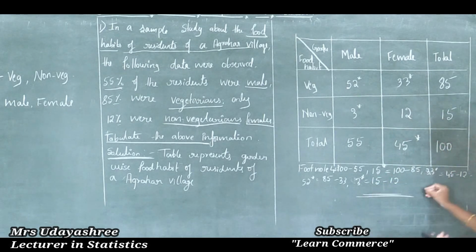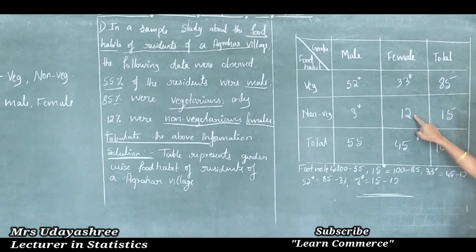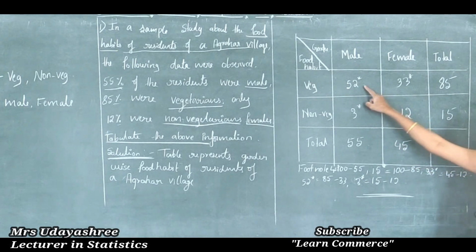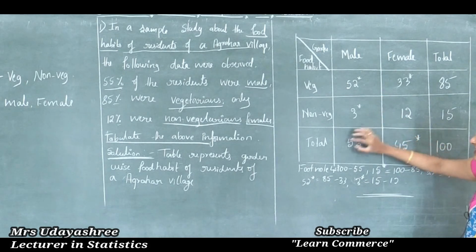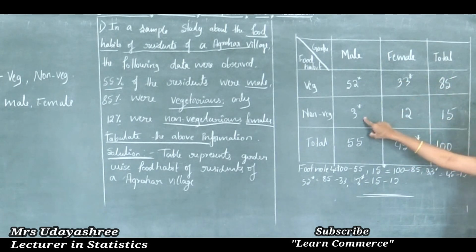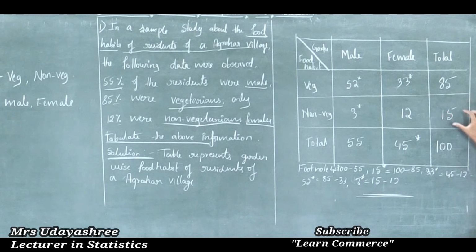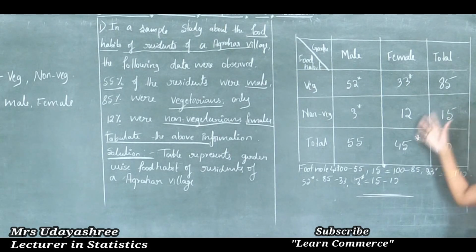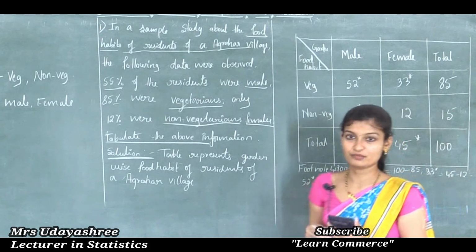So this is all about tabulation. Just cross check. The grand total is 100, in the sense that 85 plus 15 is 100. 33 plus 12 is 45. 52 plus 3 is 55. 52 plus 33 is 85. 3 plus 12 is 15. So these are the tabulations of the above information.